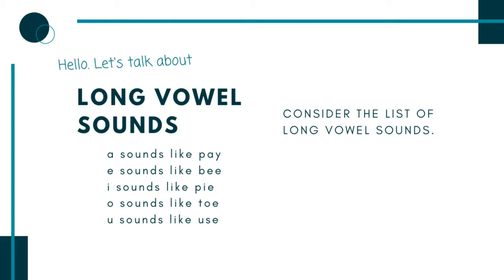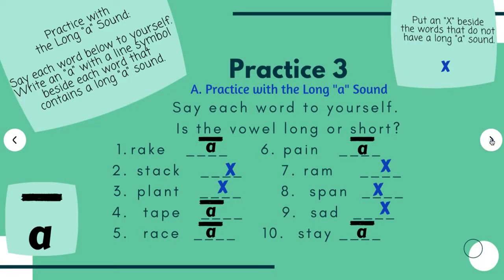Okay, so let's talk about long vowel sounds. A long A sounds like pay, E sounds like bee, I sounds like pie, O sounds like toe, and U sounds like use. All right, practice 3. Practice with the long A sound. Say each word below to yourself and write an A with a line symbol beside each word that contains a long A sound. And put an X beside the words that do not have a long A sound.